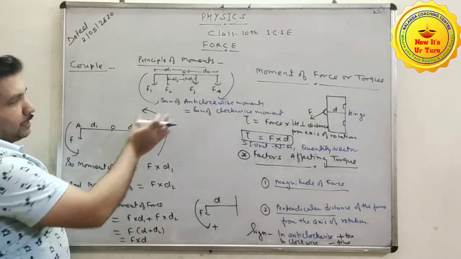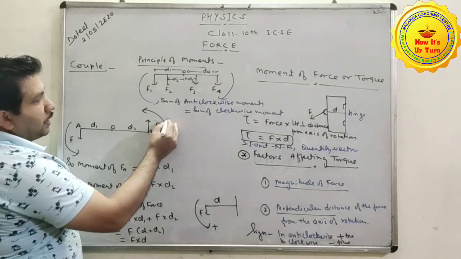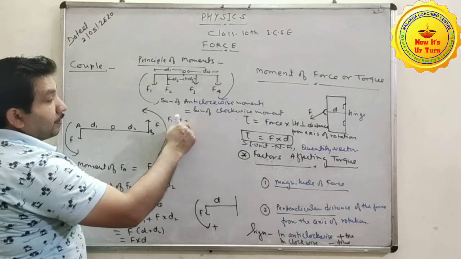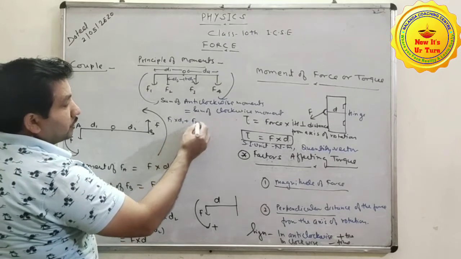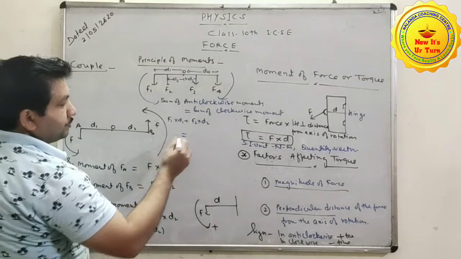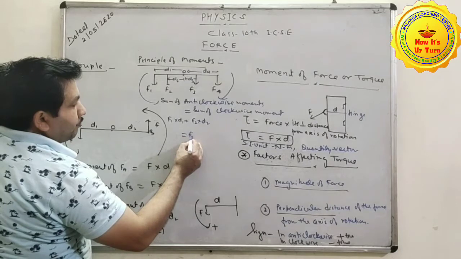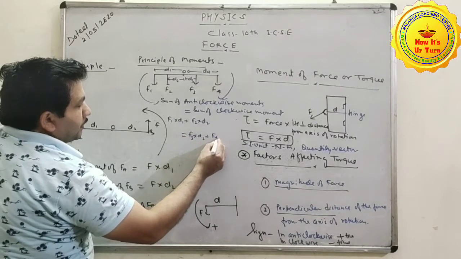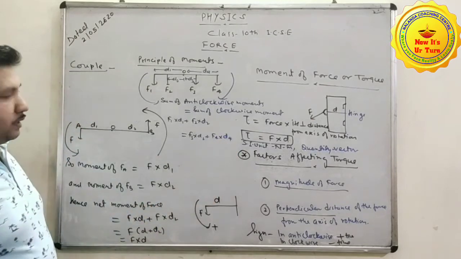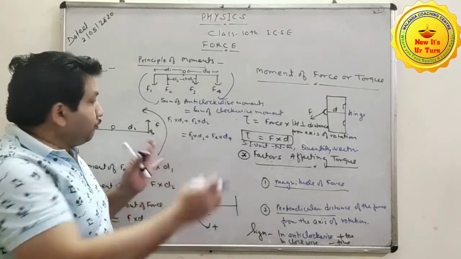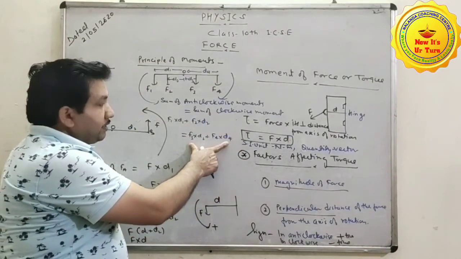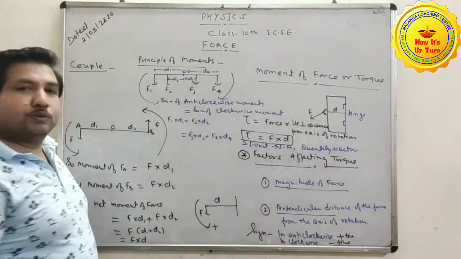In that case, we have the formula F1 into d1 plus F2 into d2 is equal to F3 into d3 plus F4 into d4. Here, if we take the sum of these, in that case these will be represented by a negative sign. Then the concept will be true. Clear?